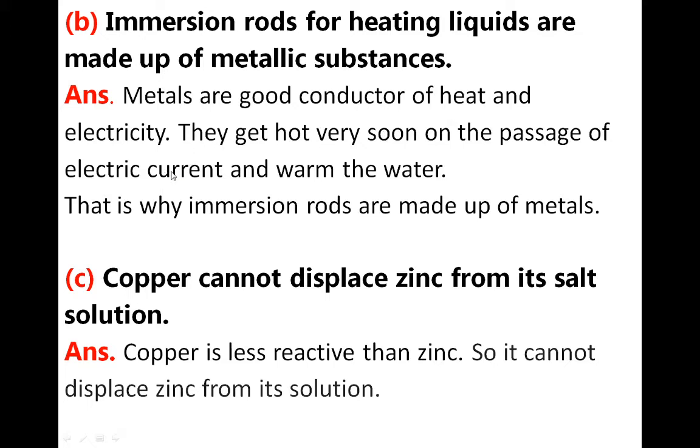So when electric current passes through the liquid in which we place the immersion rod, it circulates electricity all over the water inside the container, and that water gets warm very soon. That's why we use metallic substances for making immersion rods.